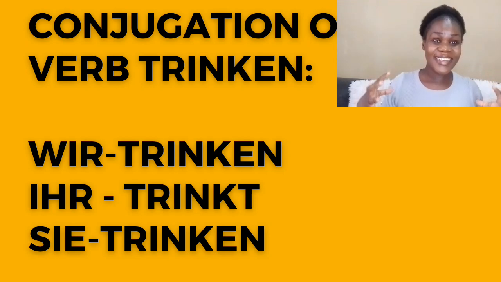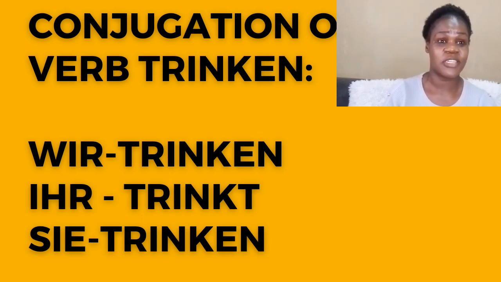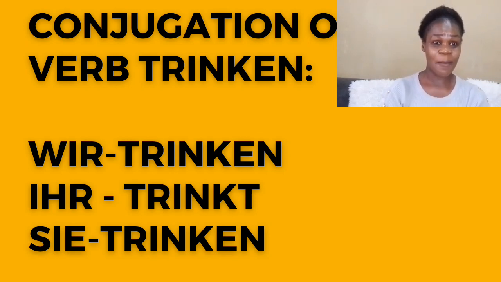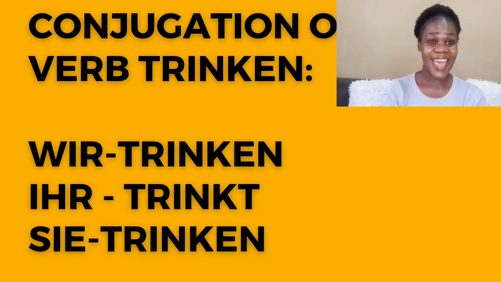We are drinking water. Then we have you, all of you, ihr. You also add t. Er, sie, es, third person singular, and ihr, the you plural, you add t. Their regular ending is t when conjugating a verb. For example, ihr trinkt Wasser. You all are drinking water.